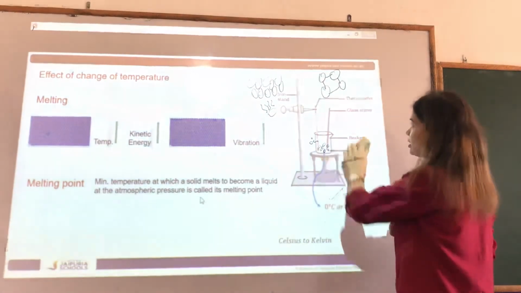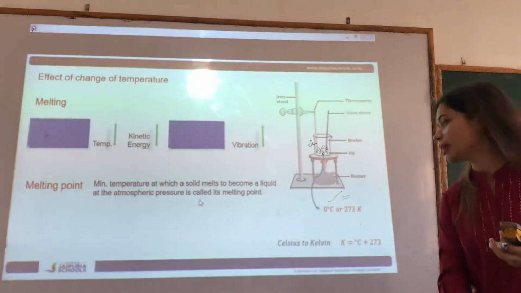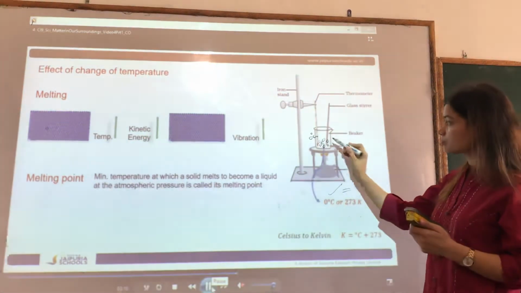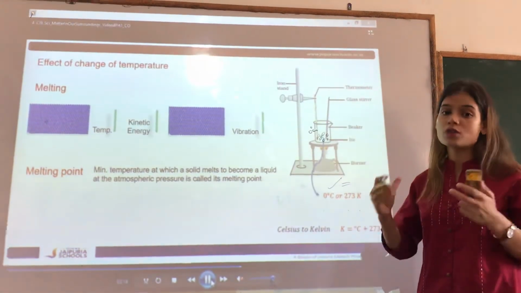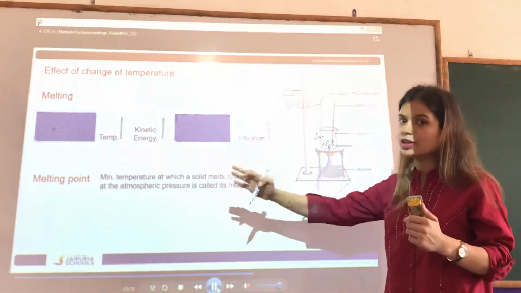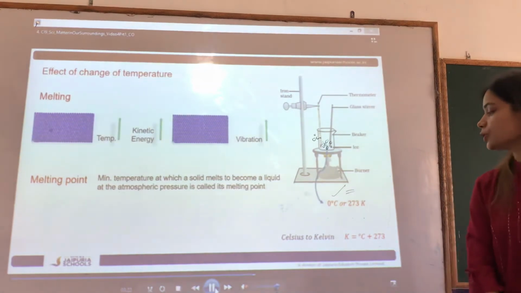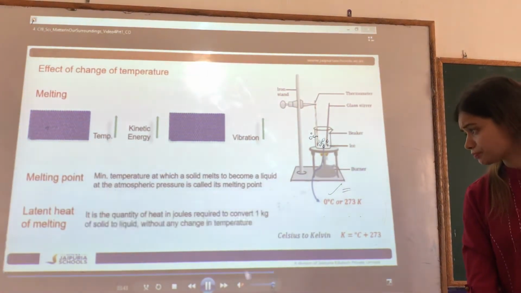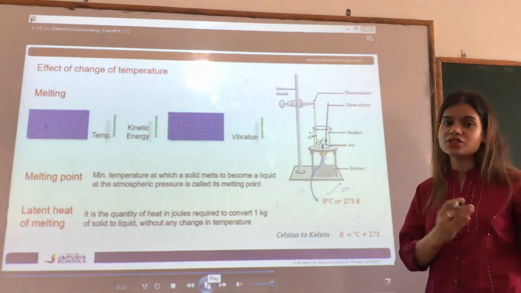So that heat which is taken in by any matter to convert into another state is called latent heat of fusion. I mean, the ice is taking some hidden heat to break the force between the particles, and that heat is known as latent heat of melting, or the latent heat of fusion. So what is latent heat of fusion? Latent heat of fusion is the hidden heat which is acquired by any substance to change its state.